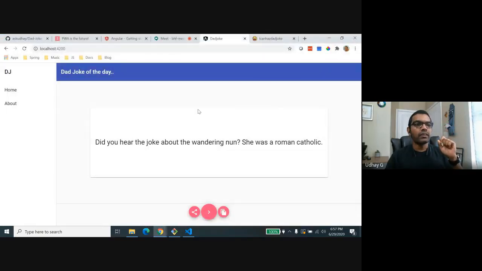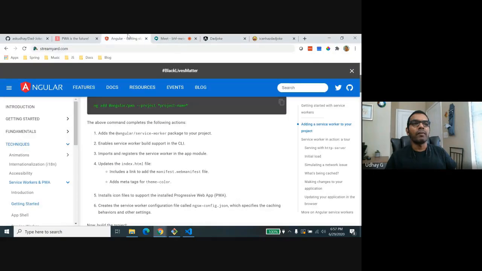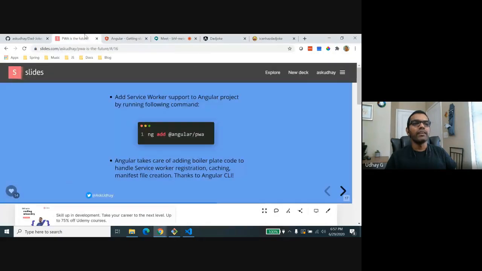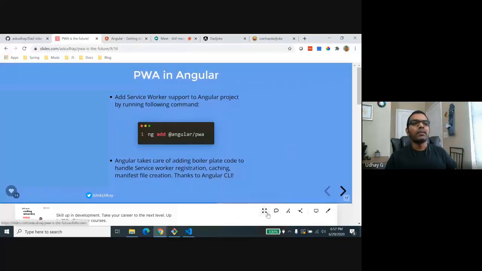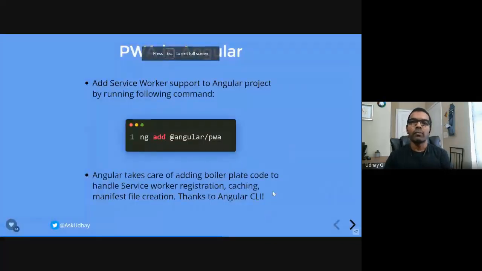So to do that, I'm going to take help from Angular, because I'm not a from-scratch person, and I'm going to take the help of a framework here. So I'm going to make this web application PWA ready by adding Angular PWA support to my application.